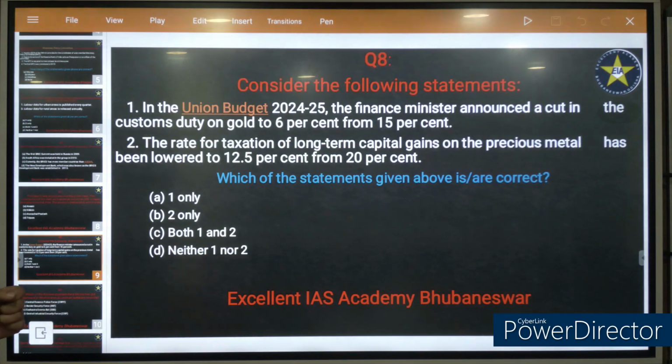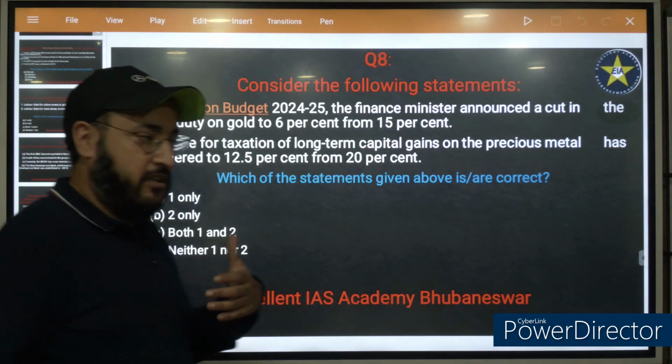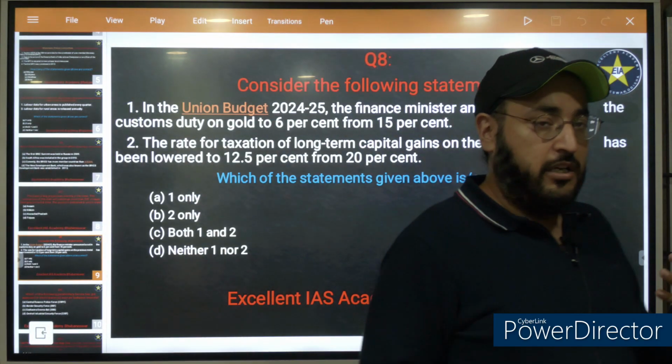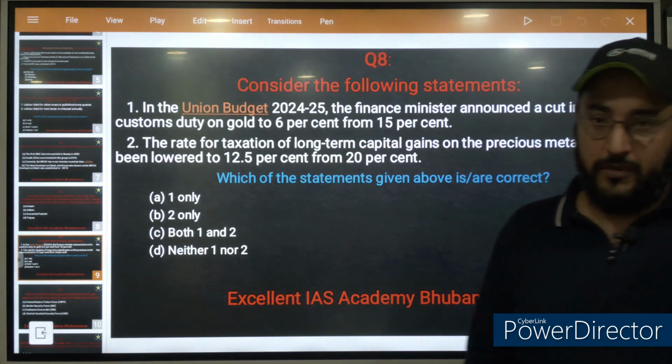Now this question is a little tricky, but let's discuss it. Consider the following statements. In the Union Budget 24-25, the Finance Minister announced a cut in the customs duty on gold to 6% from 15%. Customs duty is simply a duty imposed on imports from other countries.